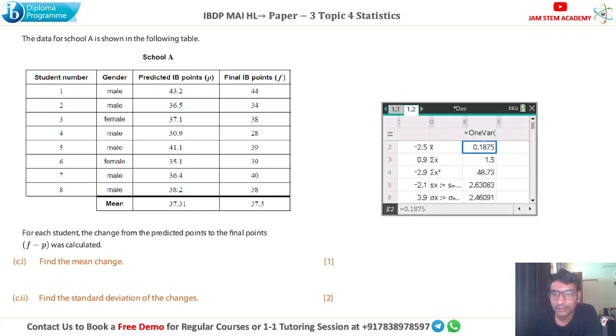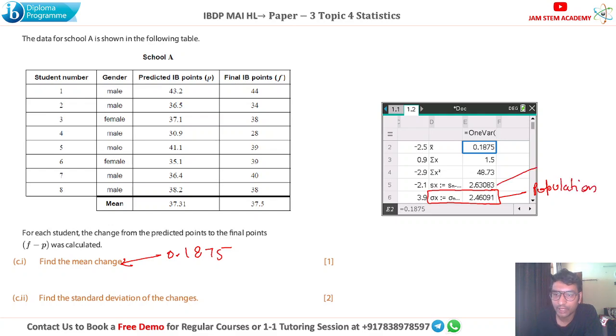We got the mean as 0.1875. So we got the mean change, 0.1875. And also we have to find the standard deviation of the changes. Standard deviation is over here. This one is the population standard deviation.